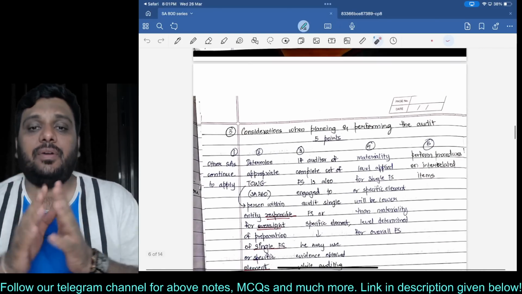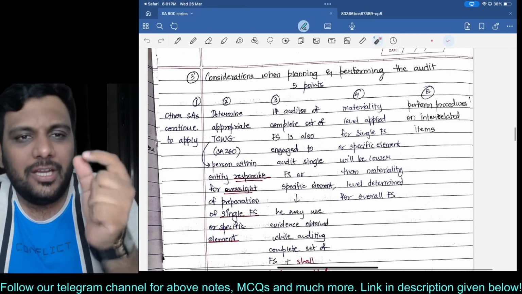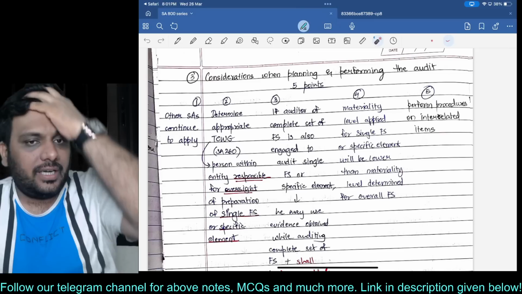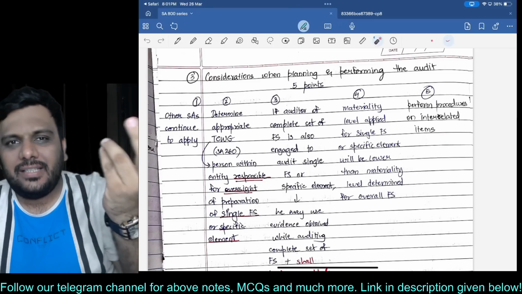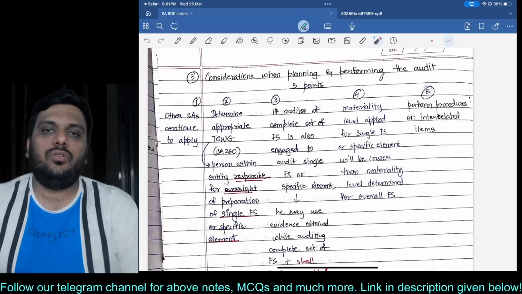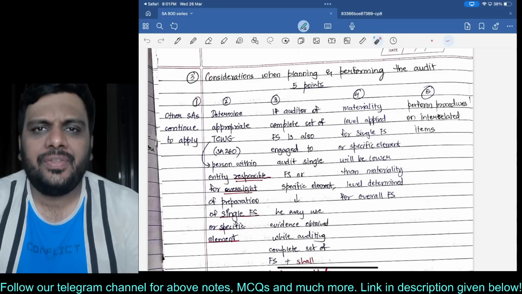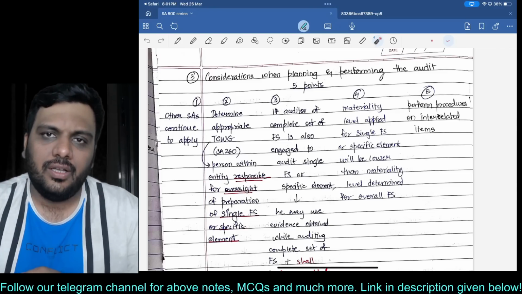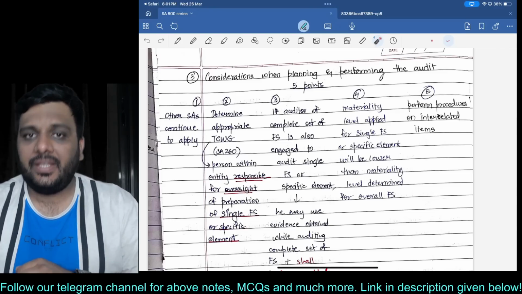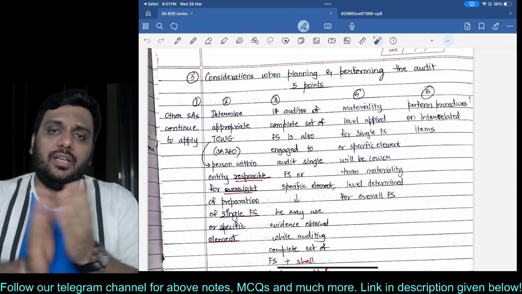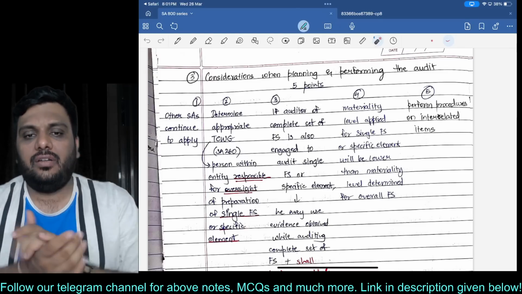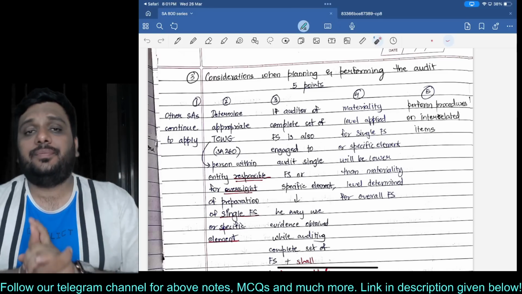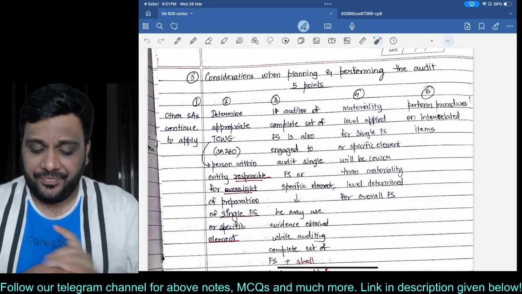Considerations when planning and performing the audit. Now, when you are going to accept this audit of a cash flow statement or single financial statement or specific element, account or item of a financial statement, such as the inventory schedule, the first thing is that whatever general principles we have discussed will continue to apply. You will have to see who is the management and who are those charged with governance for this particular inventory schedule or cash flow statement.